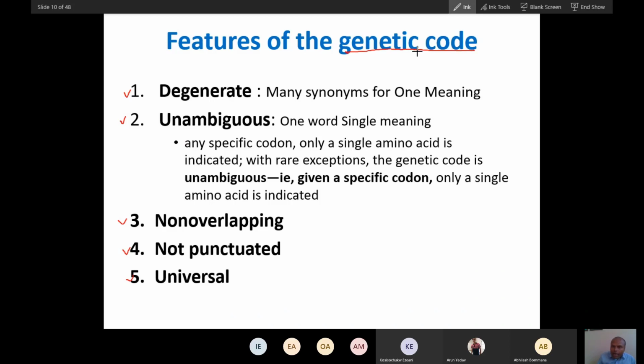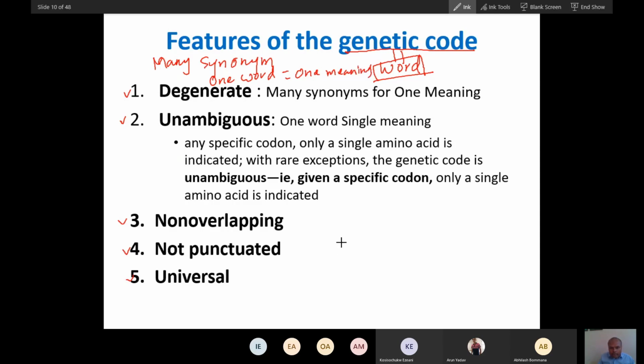They found that the genetic code is very similar to the words of a language. A word has many synonyms, but one word carries one meaning. Though English sometimes can have many meanings for a word, a word generally has one meaning.